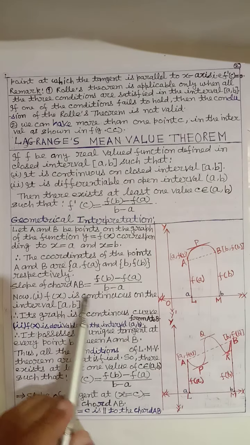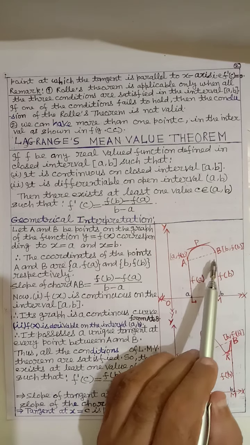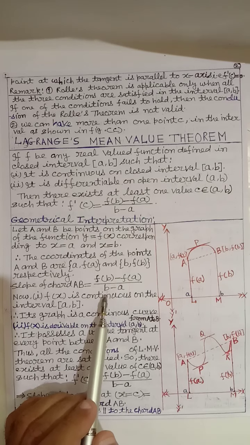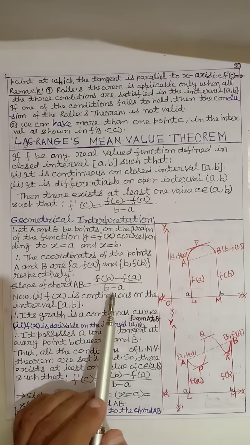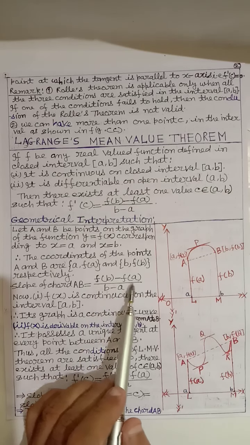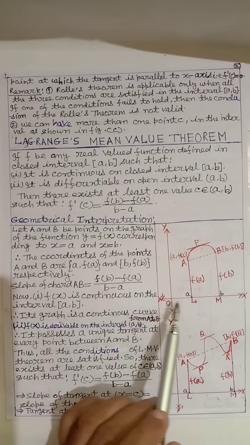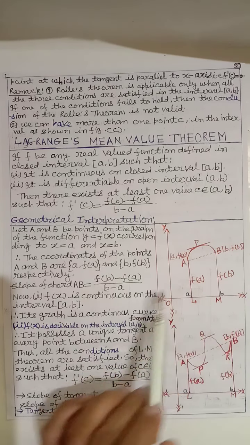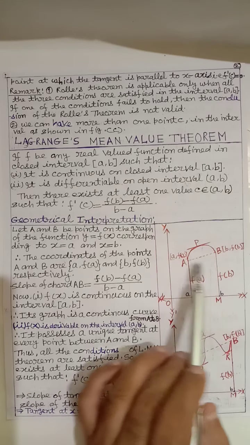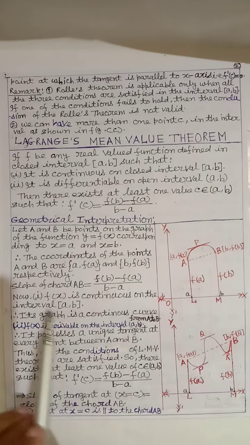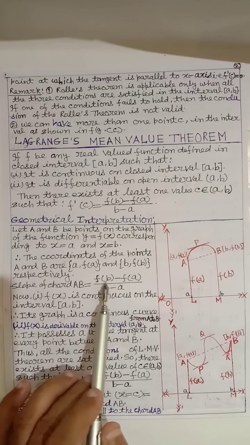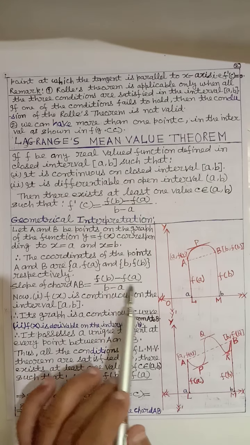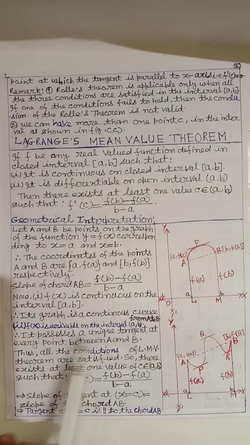What will be the slope of chord AB? It is equal to the difference of ordinates by the difference of abscissae. That is equal to f b minus f a, the difference of ordinates, where f a and f b are ordinates, by the difference of abscissae, where a and b are abscissae. So the slope of chord AB is f b minus f a by b minus a.